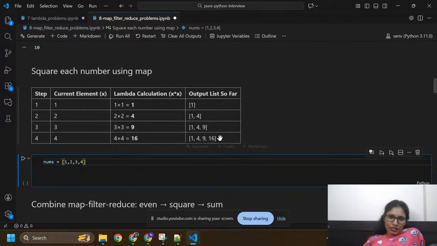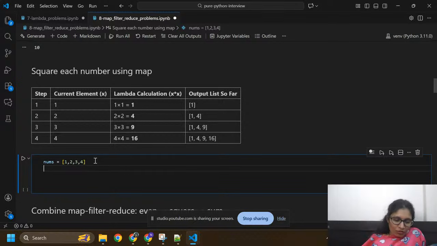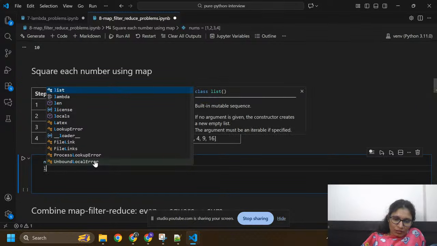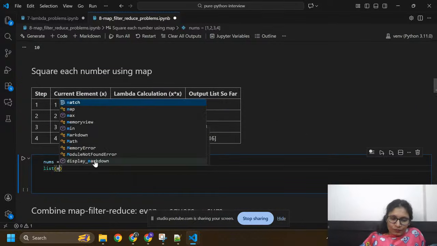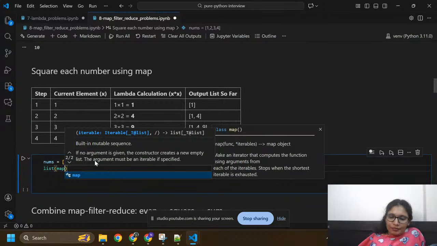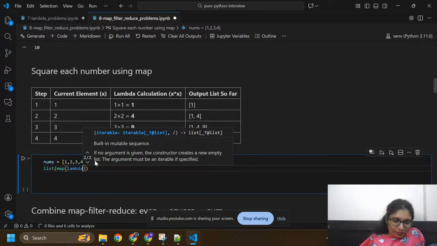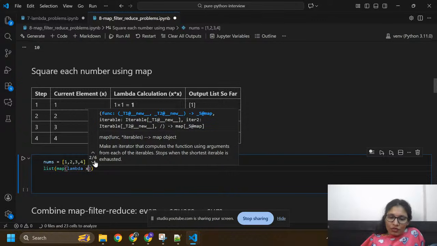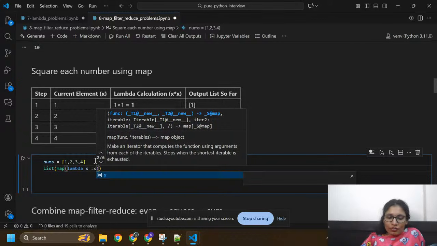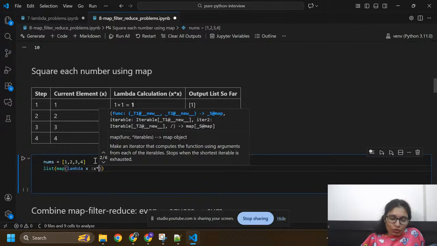So here I added 16 here. Okay, so we can't find out. It's a square, so I'm going to use list, map, lambda x colon x into x. Okay, it is used for square.